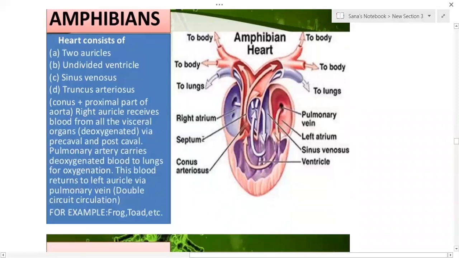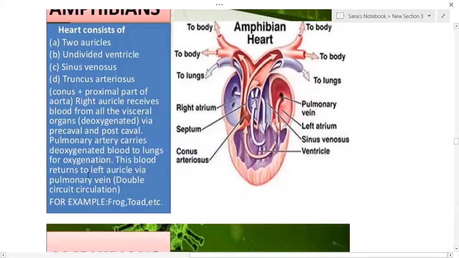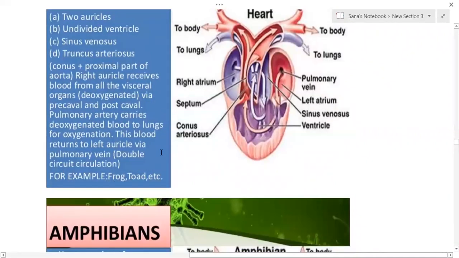The right auricle receives the deoxygenated blood from all the visceral organs via the pre-caval and post-caval veins. The pulmonary artery carries deoxygenated blood to the lungs for oxygenation. This blood returns to the left auricle via the pulmonary vein. Okay, so you can find double circulation in amphibians, frog, toad, etc.